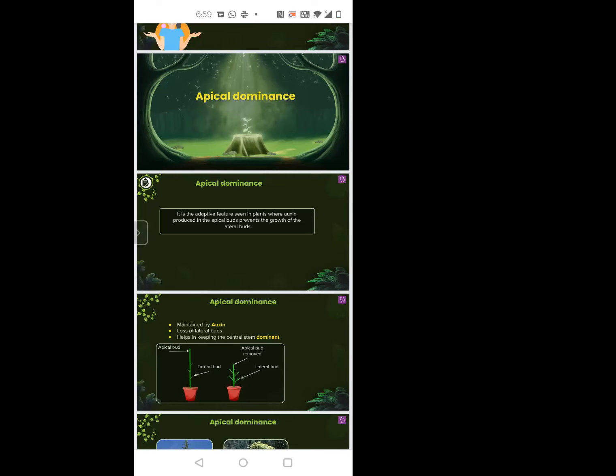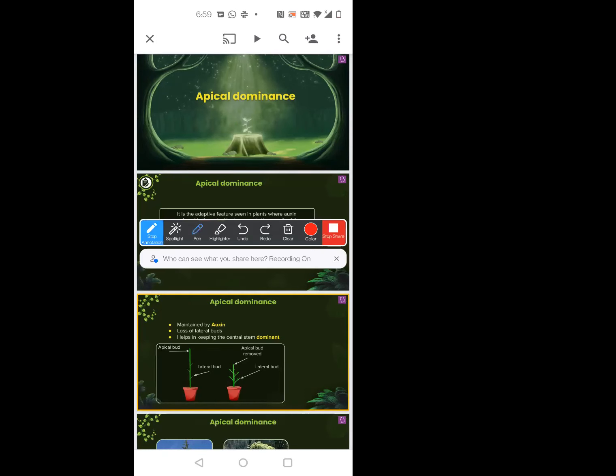Whenever the apical bud is present, lateral buds will not be produced. See here in this image. Can you see there is an apical bud on the top? Because of that, the plant has very few lateral buds, like 1, 2, 3. Now what I am doing is removing this apical bud. When I remove the apical bud, what is happening? There are a lot of lateral buds. Can you see?